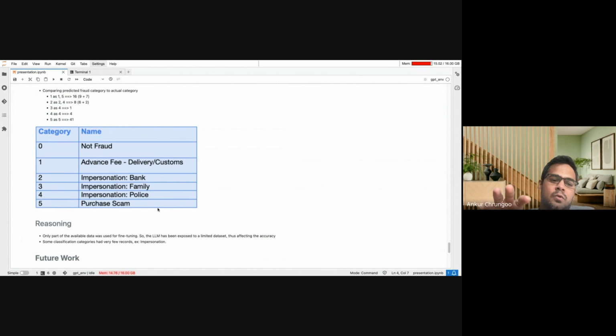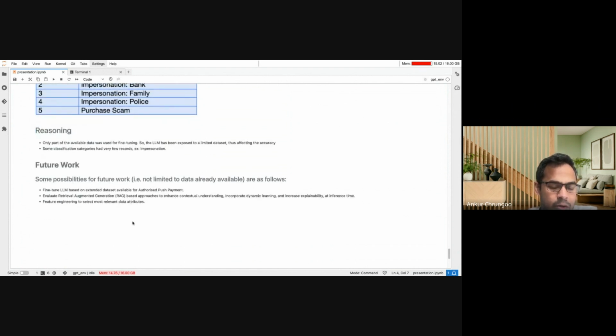We have exposed this LLM to a data set which is not very large, only 70,000 transactions, but in reality, if the LLM could be exposed to a very large data set, it could provide higher accuracy. Also, in this particular data set of 70,000 transactions there's a data imbalance, which means that the impersonation categories have very limited data. That has also led to some of these results.